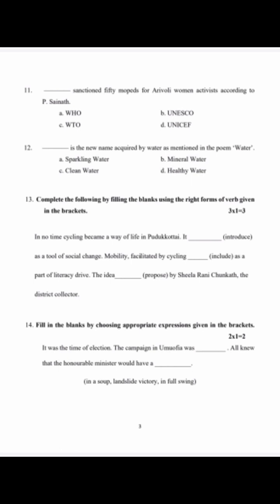So while learning or reading the lesson, we have to mark these and understand the meaning of those. Then only we can write correctly and we would get 2 marks here. In a soup, in the sense, in a problem. Landslide victory, in the sense, great victory. In full swing, in the sense, in a particular mood. Okay. So then the campaign in UP was in full swing.